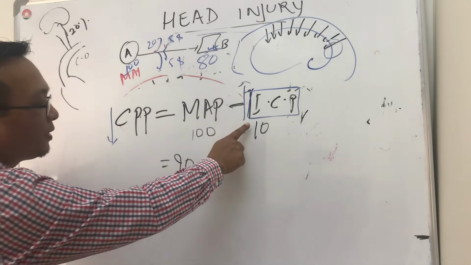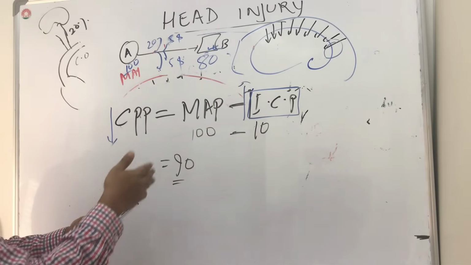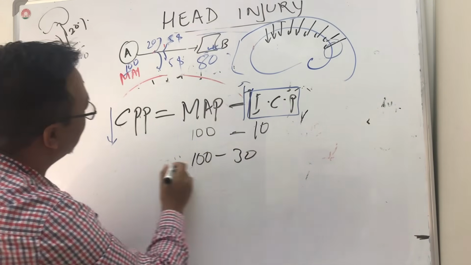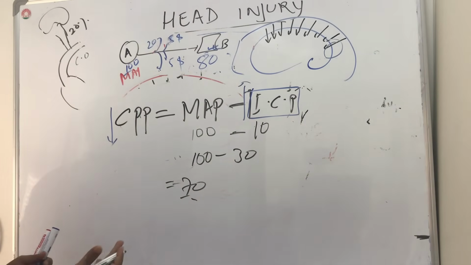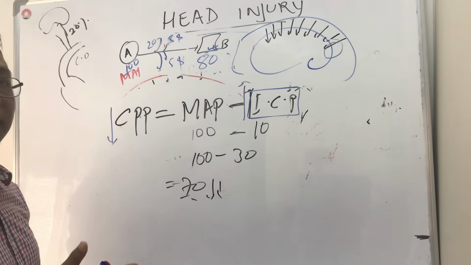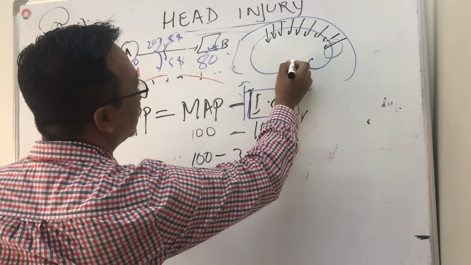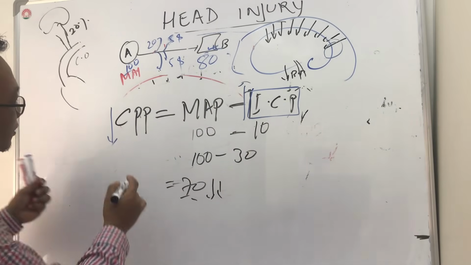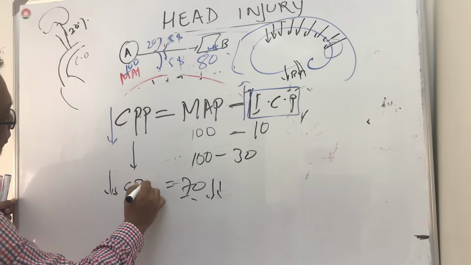The same way, as the intracranial pressure increases, say from 10 it has become 30. So 100 minus 30, cerebral perfusion pressure is equal to 70. Because the pressure is reduced to 70, blood will reach the brain in a low amount. So when there is a reduced cerebral perfusion pressure, there will be reduced blood flow. Perfusion means how much blood is received. The decreased cerebral perfusion pressure will decrease the cerebral blood flow.